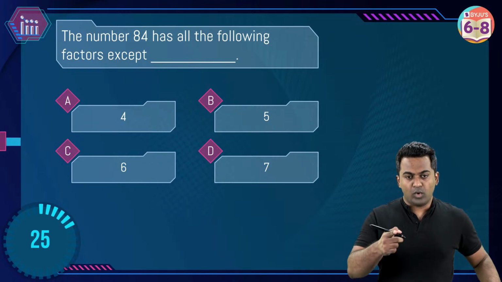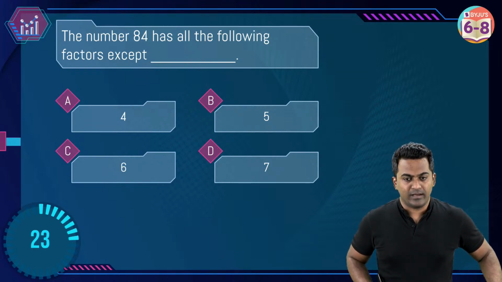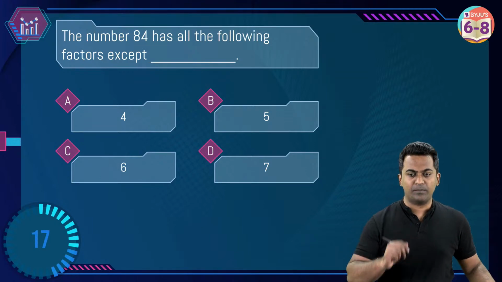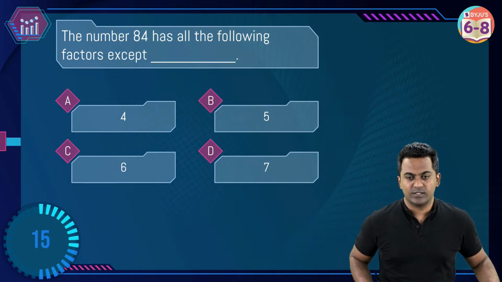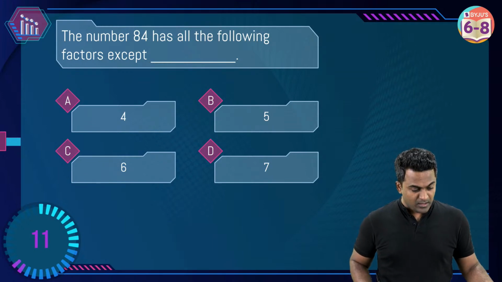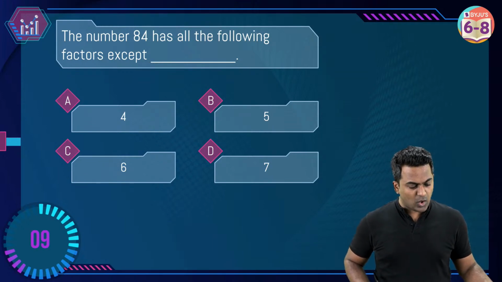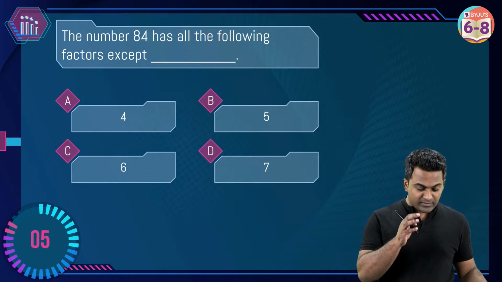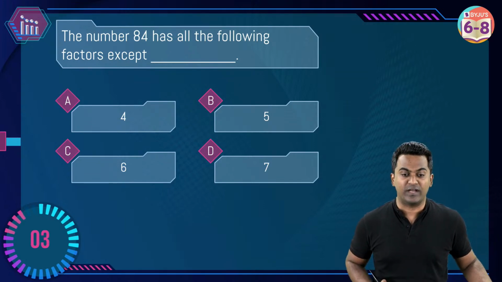So a poll has been given to you there. You can check that out. Which of the following options is going to be correct? Answer it in the poll, guys, so that we know what percentage of students have answered the correct one. So the number 84 has all the following factors except which one? So you have to decide the number which is not a factor of 84.